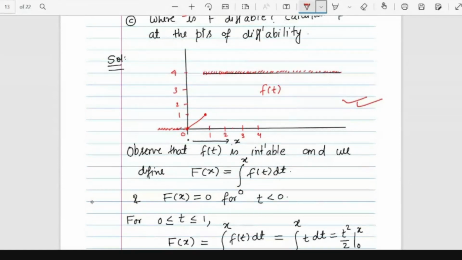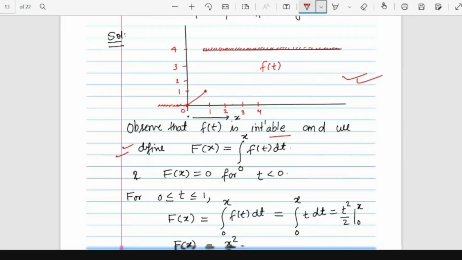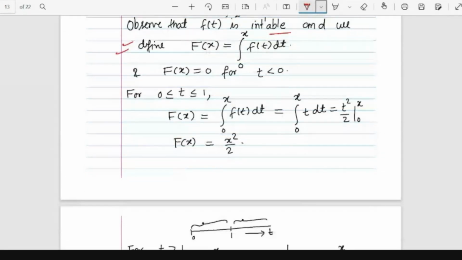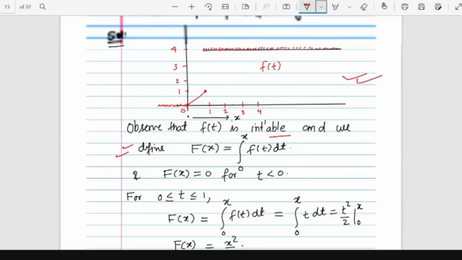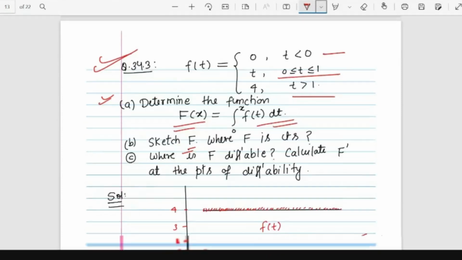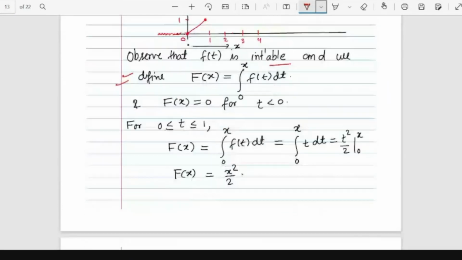Now you can observe that this small f(t) is integrable, and we define the integral function. So for t less than 0, f(t) is given by 0. Between 0 and 1, it is given by t, and for t bigger than 1, it is given by 4. So based on the definition of small f(t), we will calculate the integral capital F.